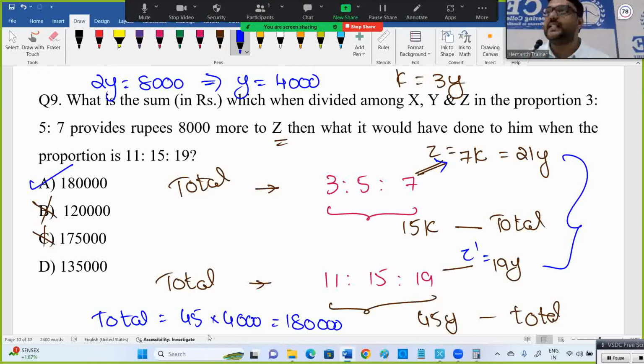Anyone having doubt, please let me know. How can you eliminate B and C, sir? In fact, we can do directly like this. We go with option A, but I am giving you some questions. This logic also work out. 45y means my answer should be divisible by 9. My answer should be divided by 9. So option A is correct. Any doubt in this, please?